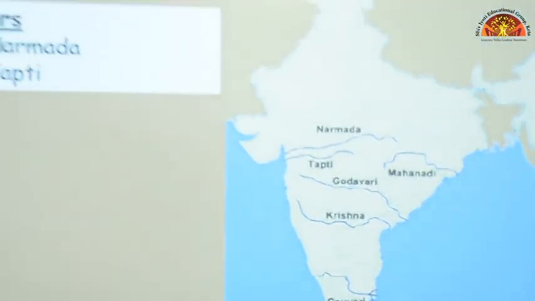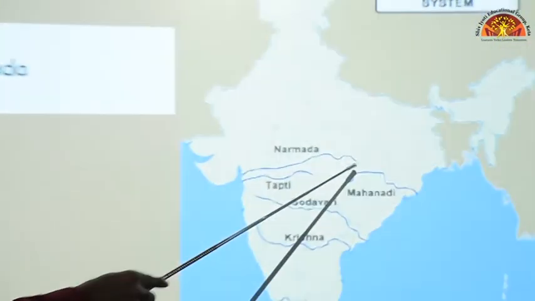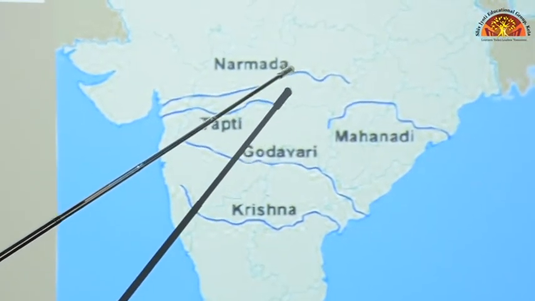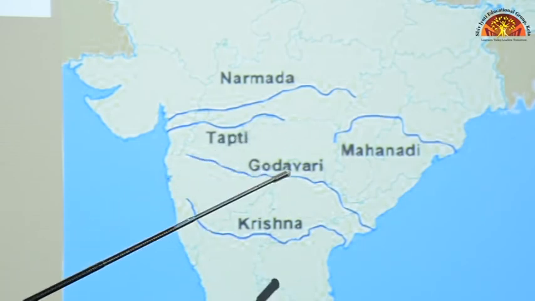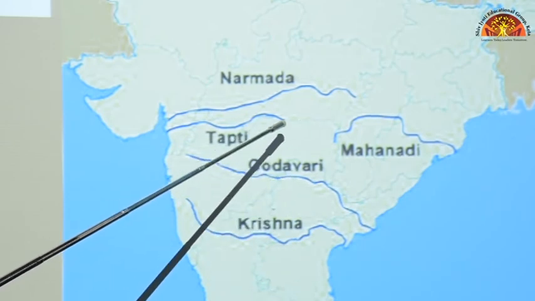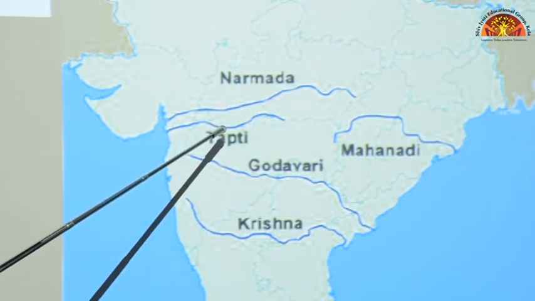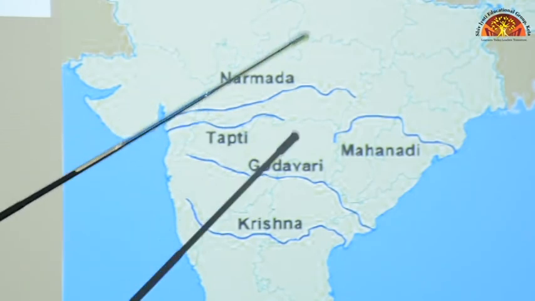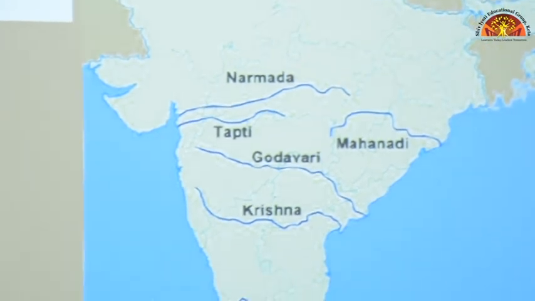Next is rivers, Narmada River and Tapti River. First mark Narmada from the edge of Madhya Pradesh. It starts from the Amarkantak Plateau. Then it flows through Madhya Pradesh to Gujarat, and then it drains into the Arabian Sea. Same for Tapti. Tapti also originates from Madhya Pradesh, then it flows through Maharashtra, then Gujarat, and then it drains into the Arabian Sea. These all are the peninsular river system. You have to mark Narmada and Tapti river only.